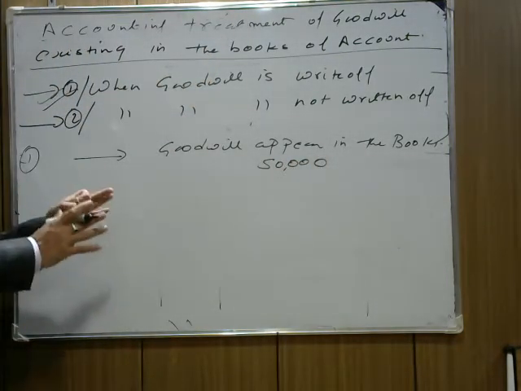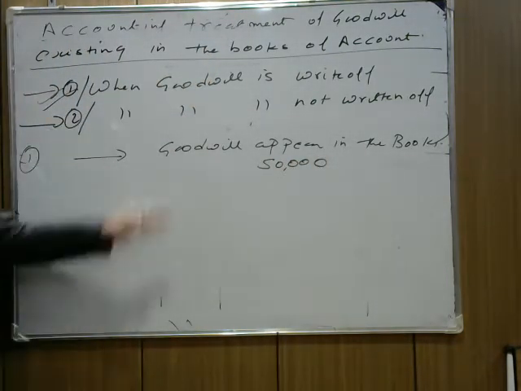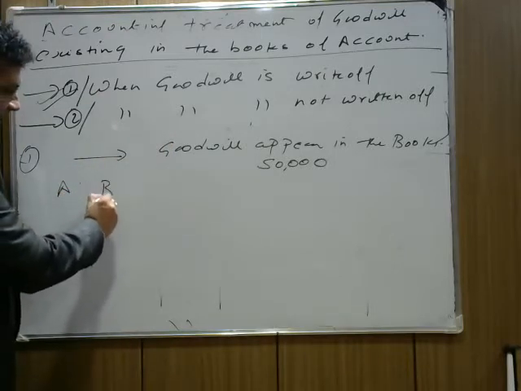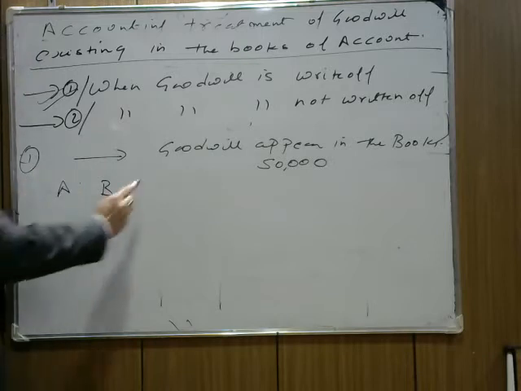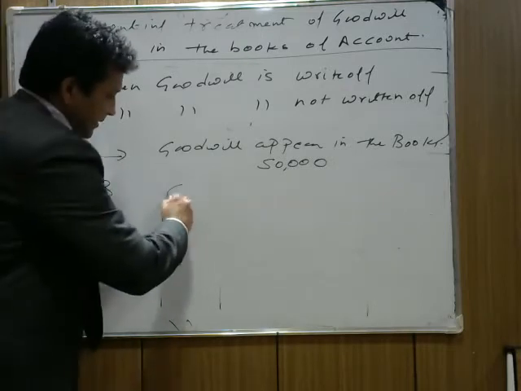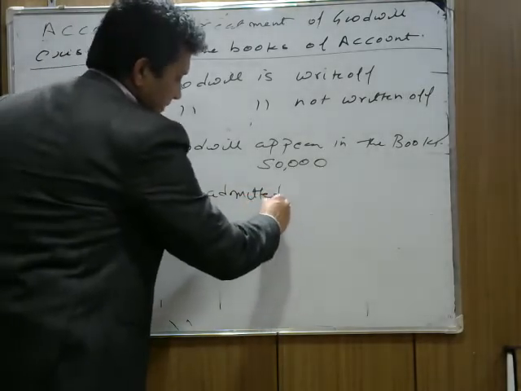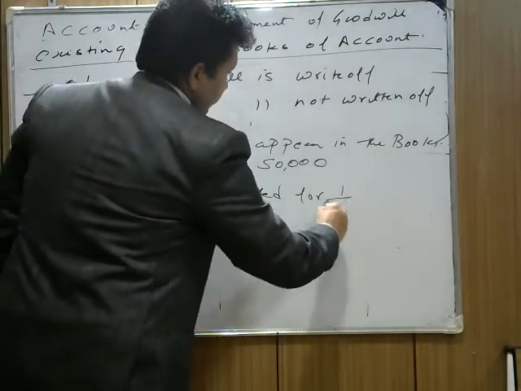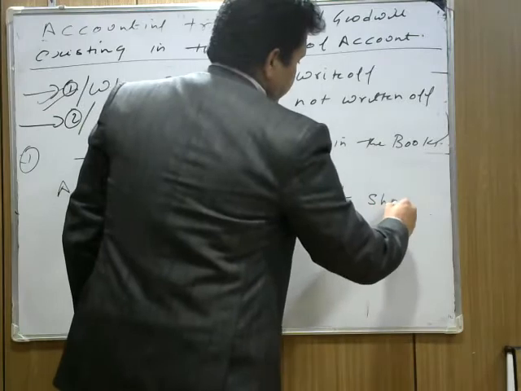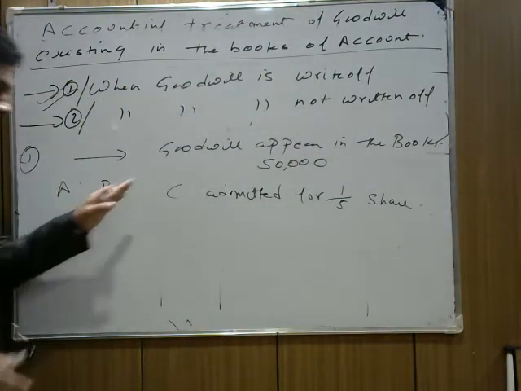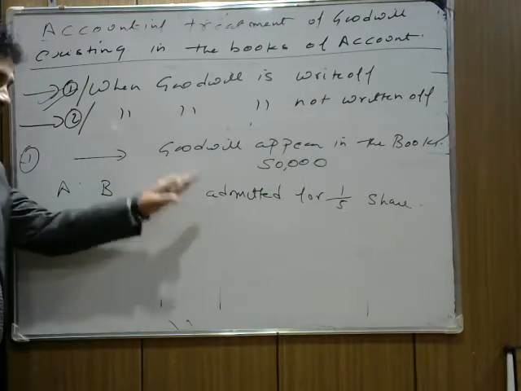Now listen carefully, then note it down. A and B are partners. C is admitted for a 1/5 share.